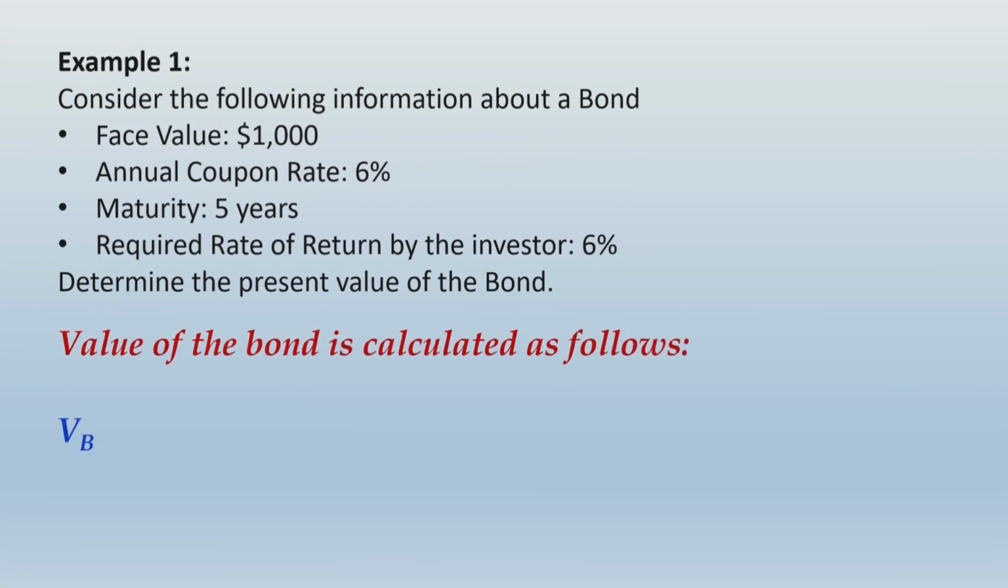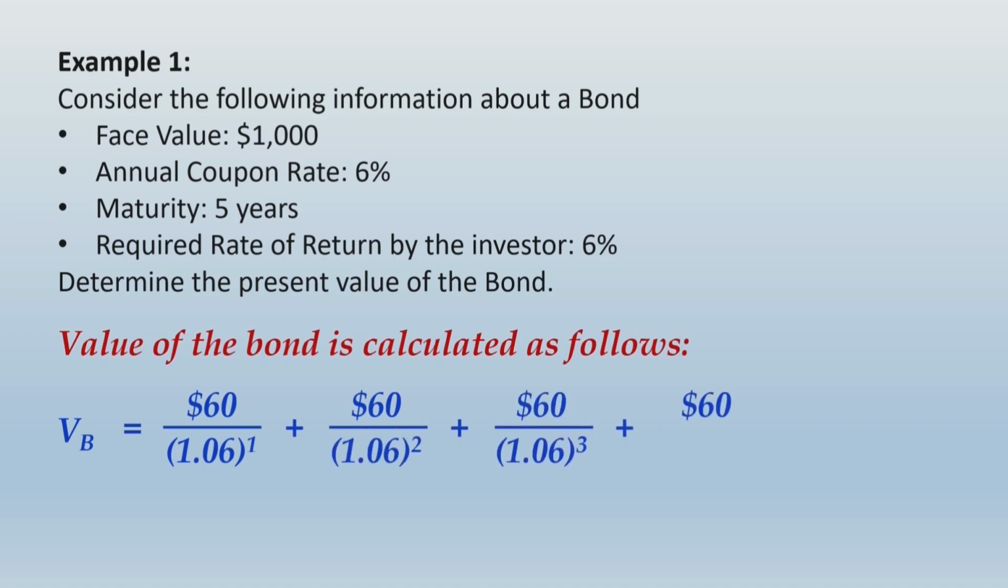Value of the bond is calculated as follows. VB, which indicates the value of the bond, will identify all the future cash flows and discount all these future cash flows to their present value.